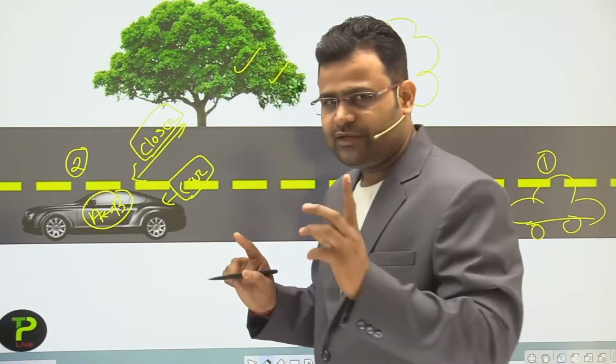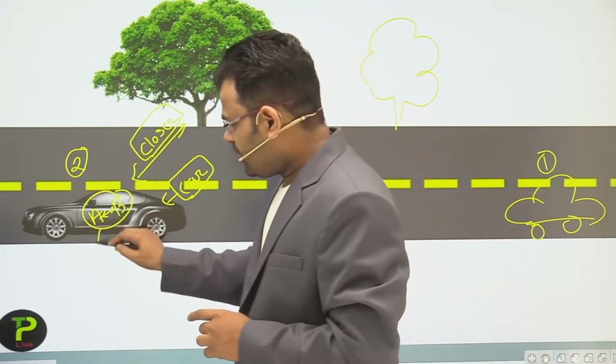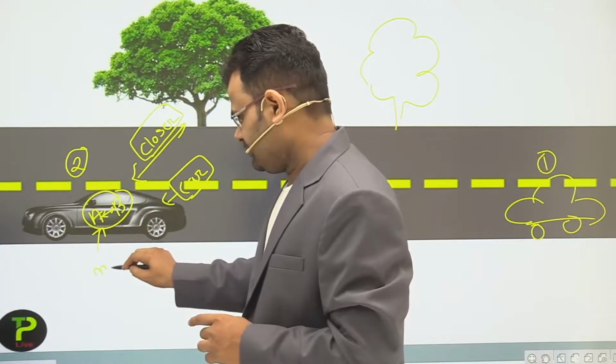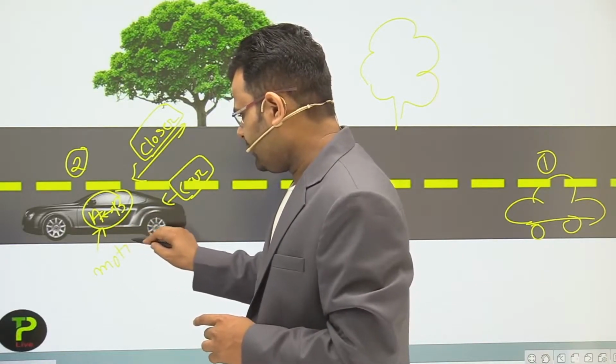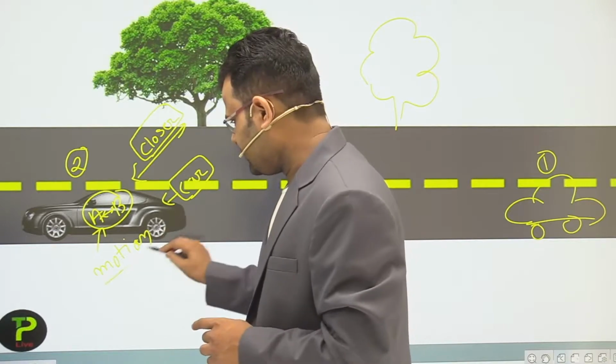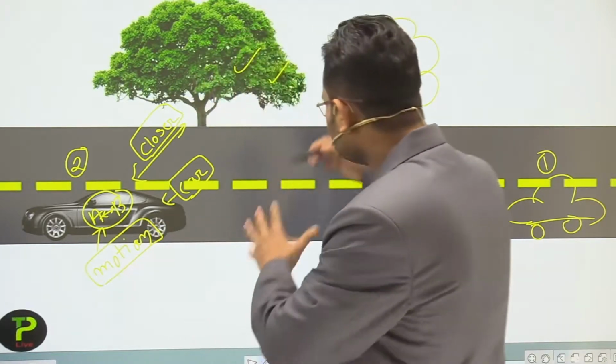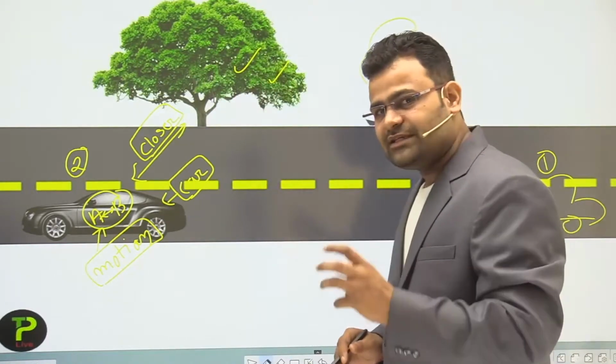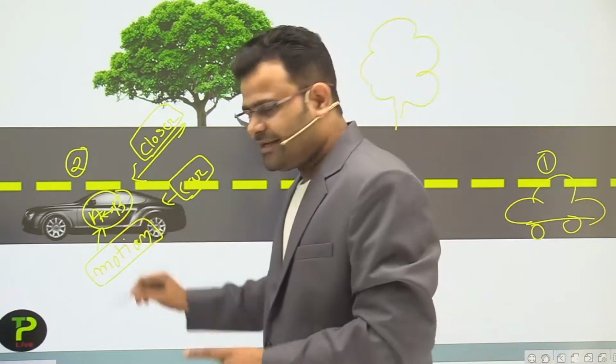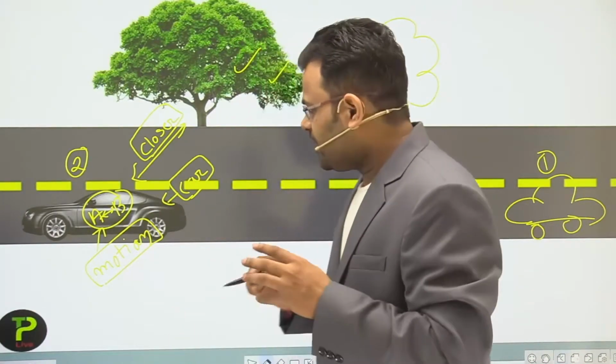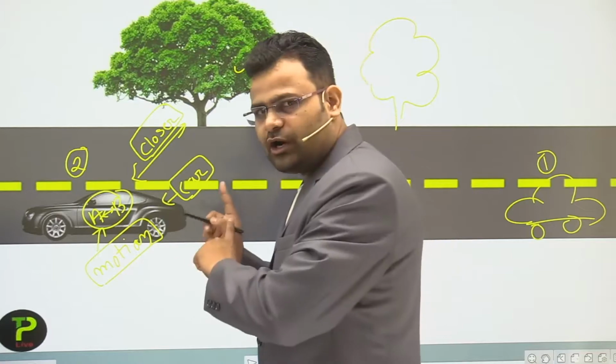So dear students, at a time we can say a person is in motion. If the observer is sitting or standing outside the car, then we can say person A is in motion with respect to the outside.